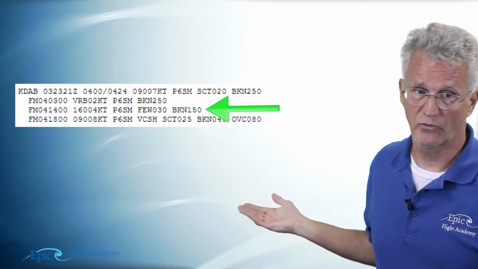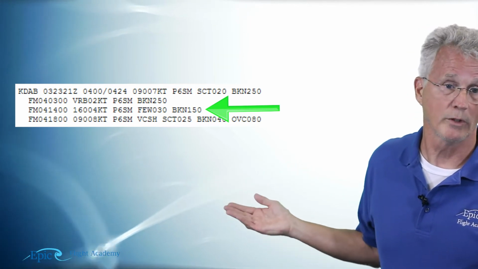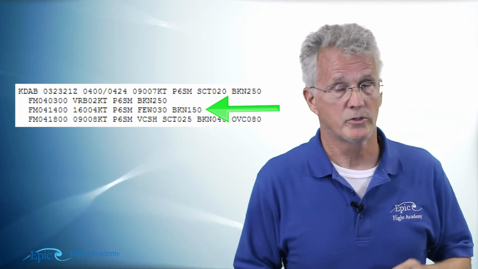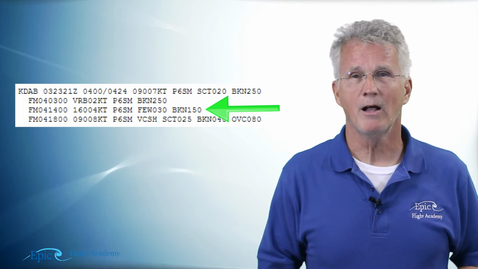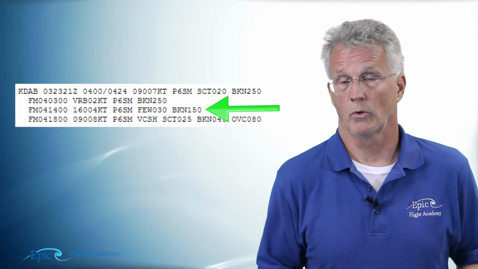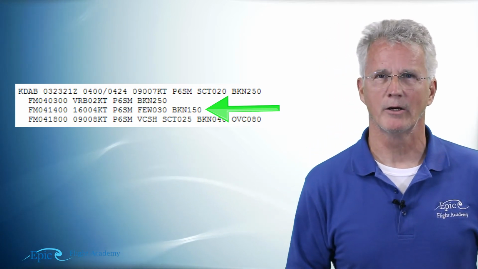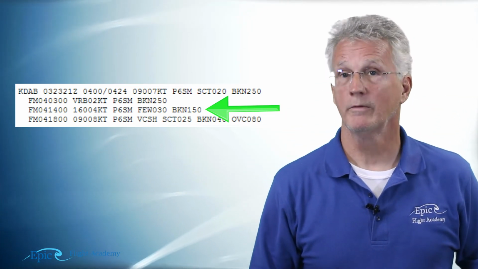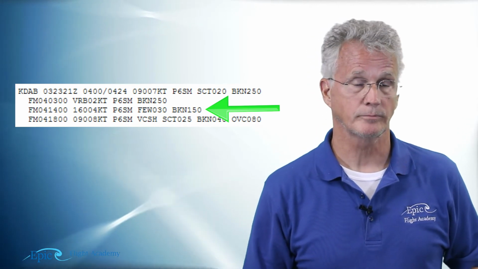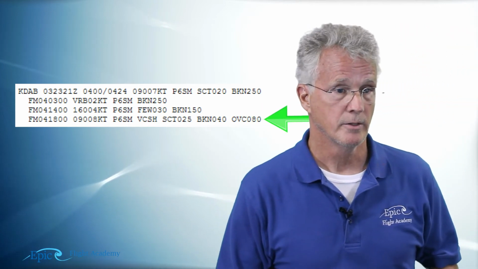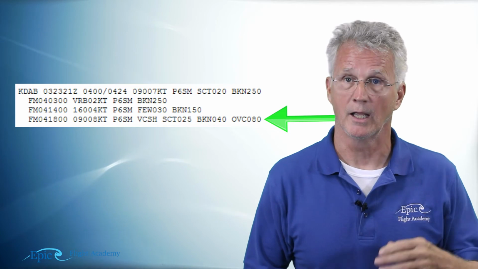Now, as you move down, take a look at the next line. FM, that's from 04, that's the day. 1400 is the hour. Take a look at the winds. 160 at 4 knots. Still prevailing 6 miles. Now we're starting to see that lower cloud deck again. Few at 030 or 3000. And that broken layer up above has come down from 250 to 150. That's 15,000 feet. And then finally, if you look in our example at the bottom line, FM 04 1800, again, 4th day.